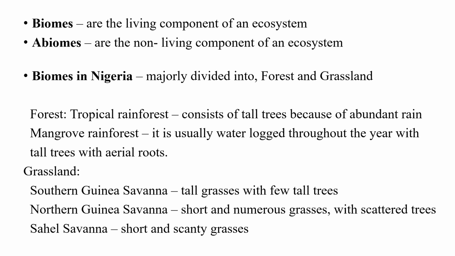The southern Guinea savanna, which is made up of tall grasses with few tall trees. Northern Guinea savanna, which is made up of short and numerous grasses with scattered trees. You rarely see trees there. Then Sahel savanna, which is made up of short and scanty grasses. In fact, this is a place that is normally or literally referred to as a desert.